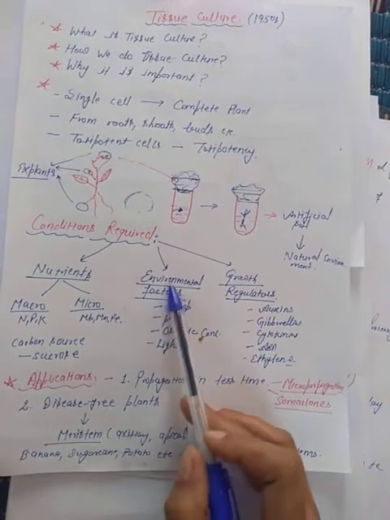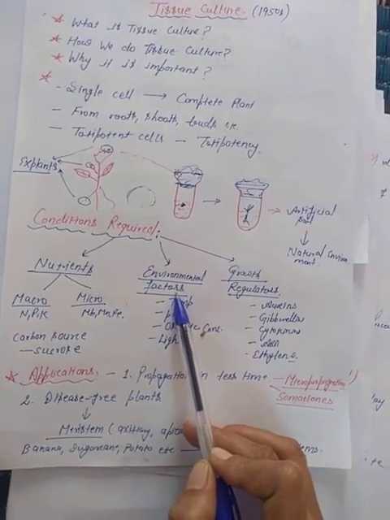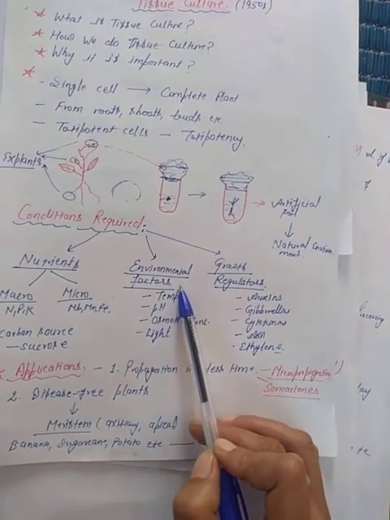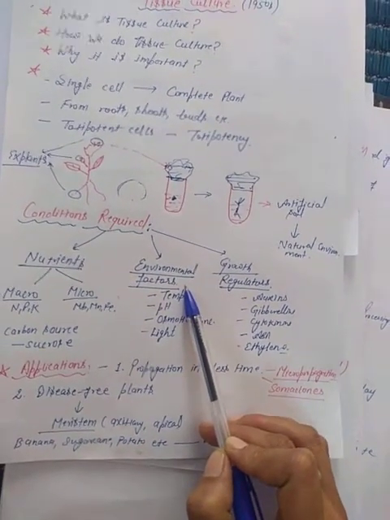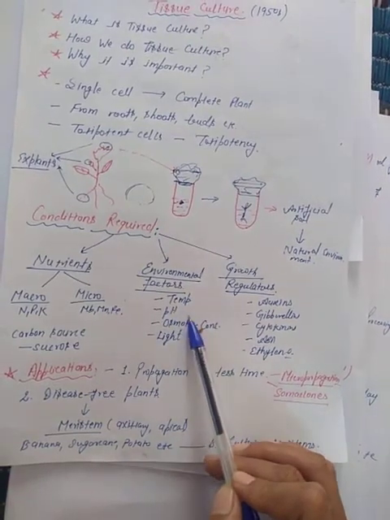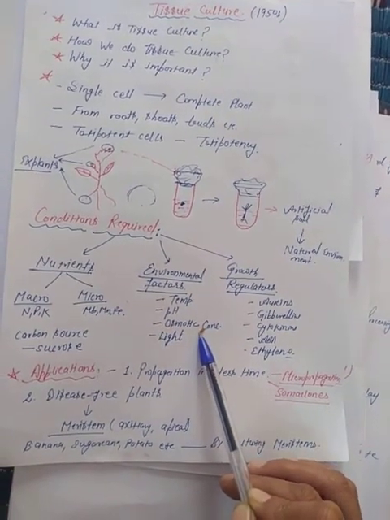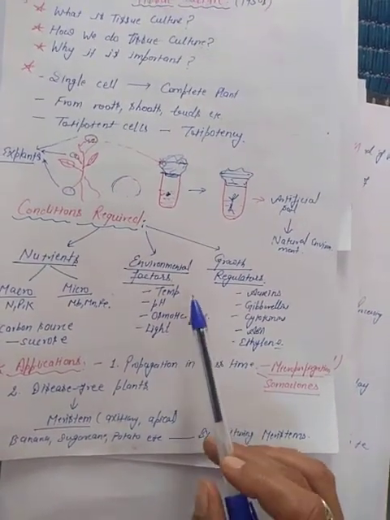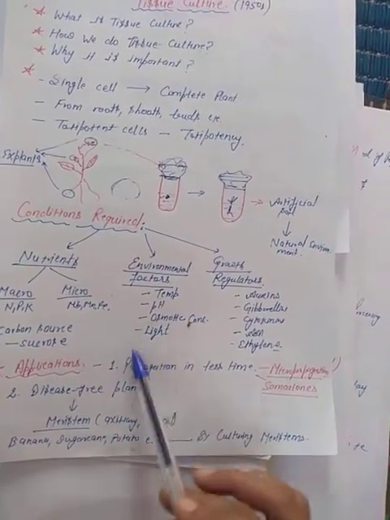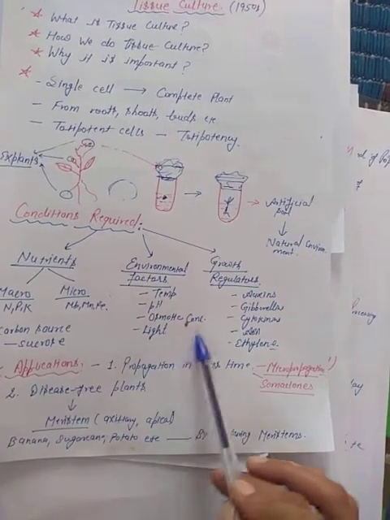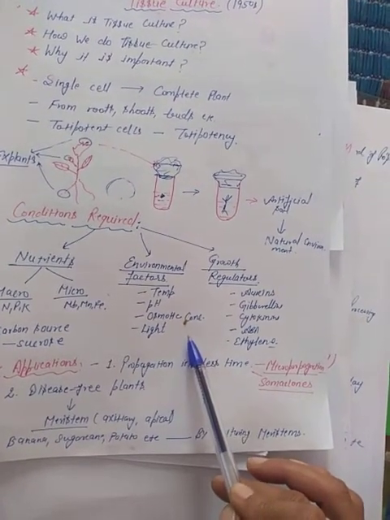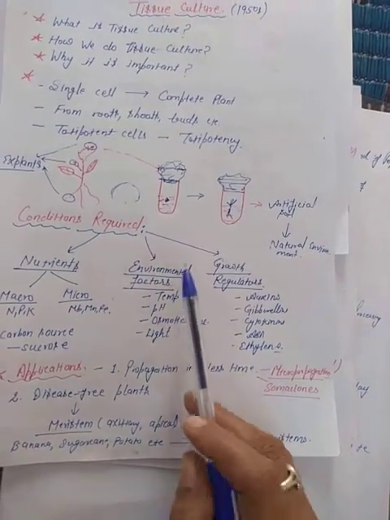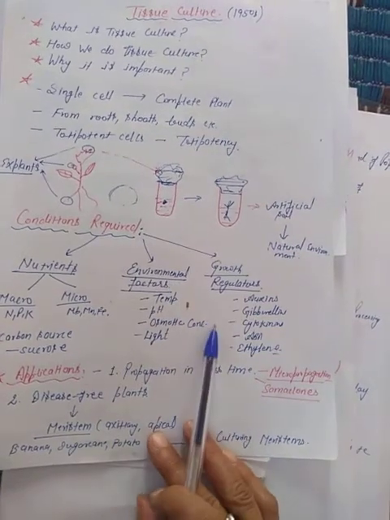Then after this, environmental factors are very, very essential. As you know, in the natural environment, environmental factors play significant roles. All the plants need different temperature, different pH, different osmotic concentrations, then different light durations. You know it very clearly the effect of light, like long day plants, short day plants, neutral plants. So these optimum conditions are required for the proper growth of a particular plant, right?